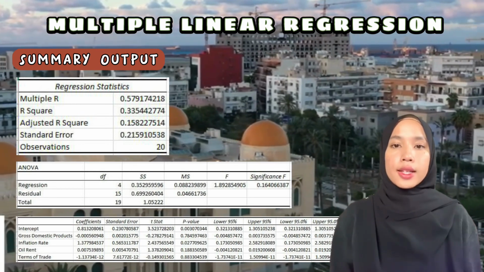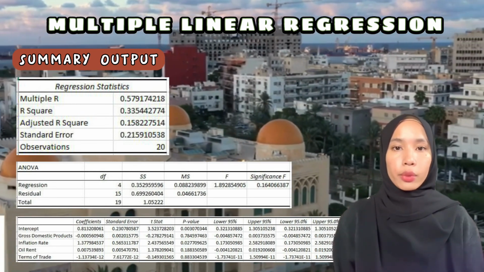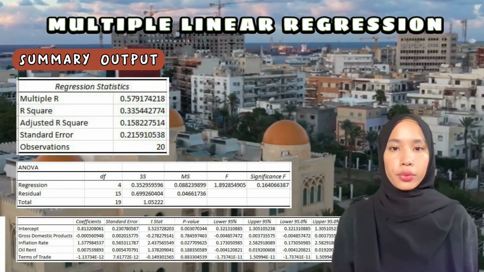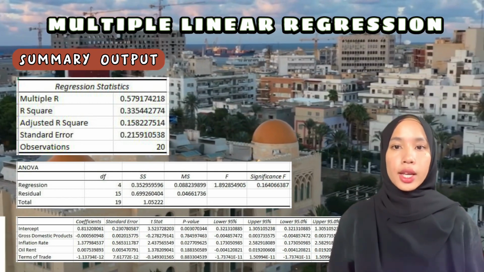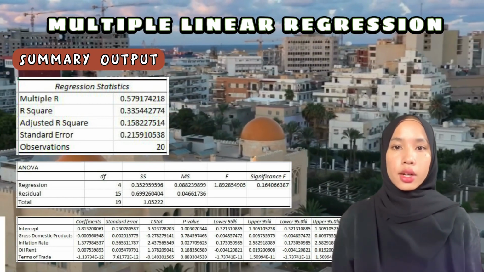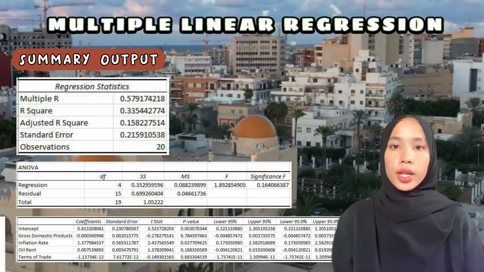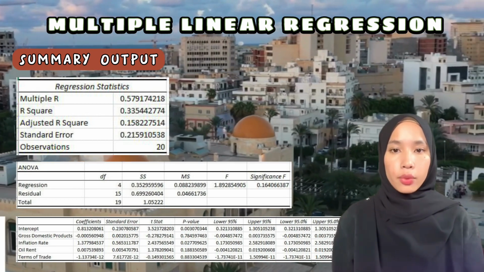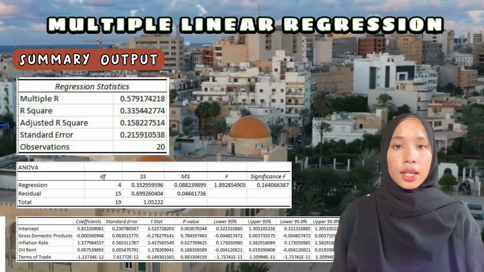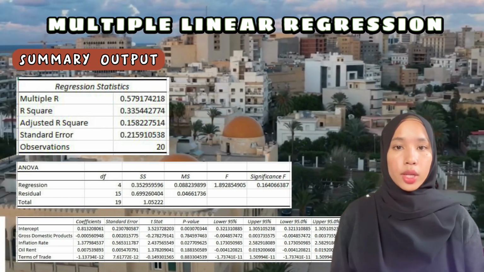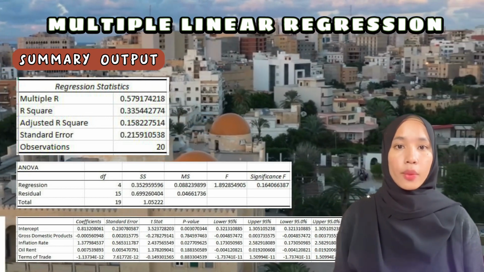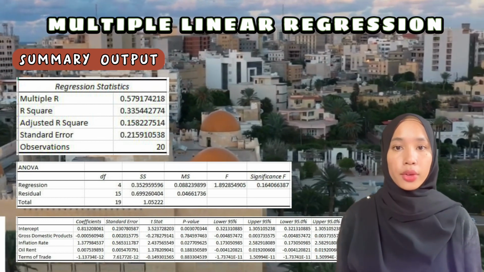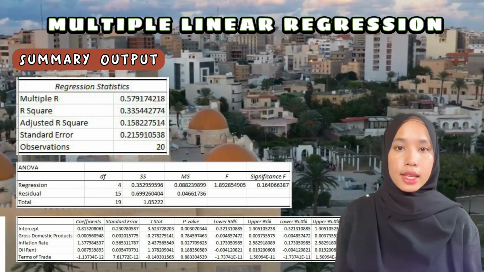The value of adjusted R square is equal to 0.158227514. It shows that 15.82% of the variation in the exchange rate is explained; the dependent variable is slightly explained by the independent variables. Next is ANOVA. The p-value for the F-test is equal to 0, which is less than the level of significance 0.05. Thus, the null hypothesis is rejected.